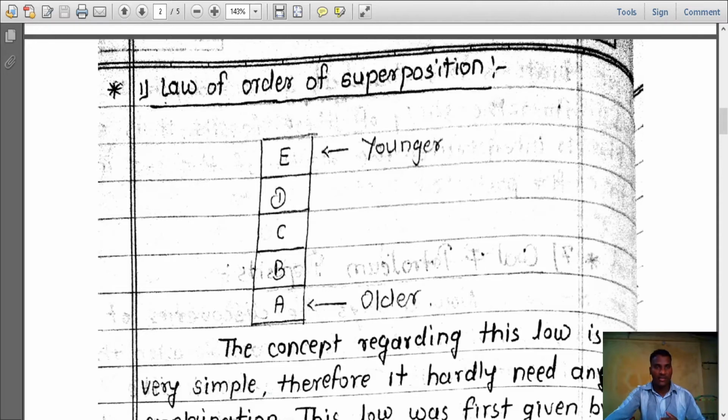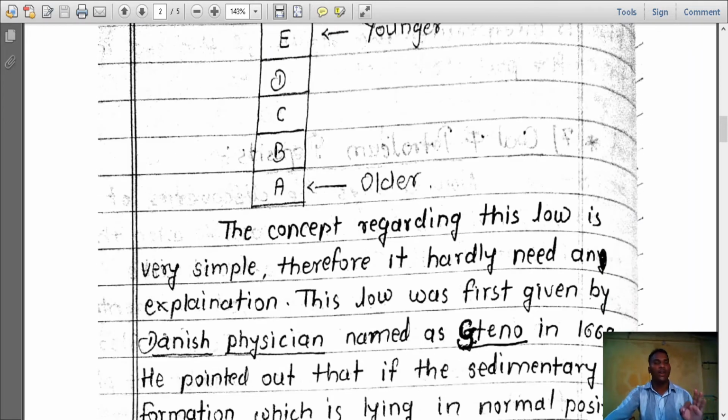In the above figure, A is formed at the bottom, that means it is the older bed, and E is the topmost, that is the younger bed. It is a very simple law.